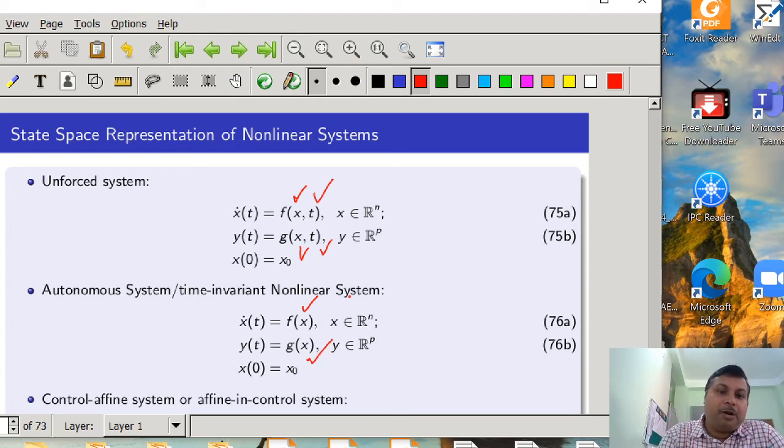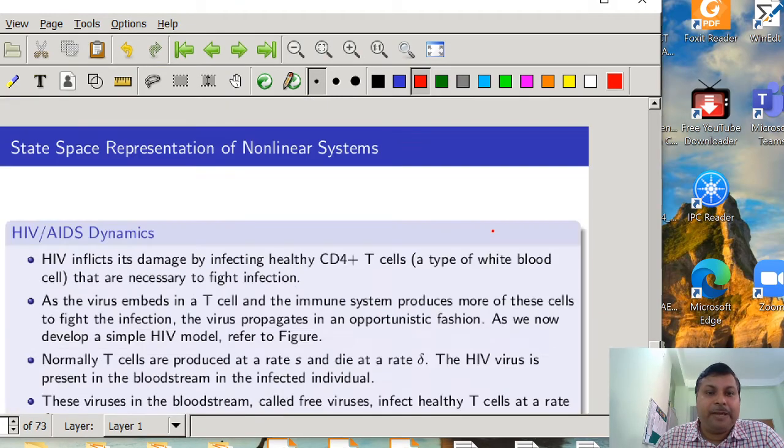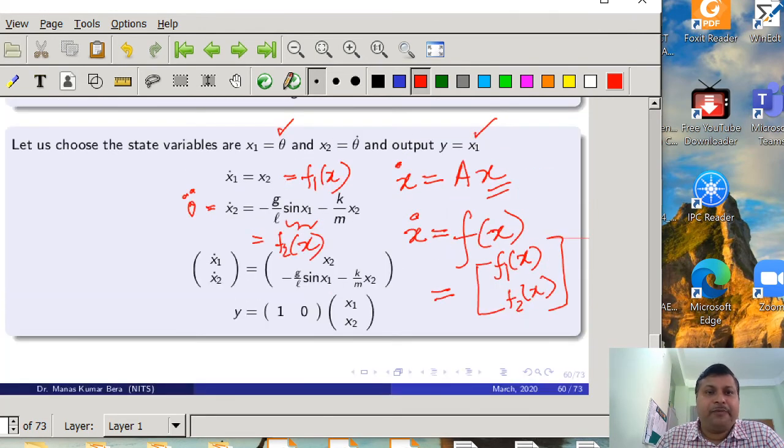We have already discussed the pendulum example, which is an example of an autonomous system, where we represented the system in the form x dot is equal to f(x). Here x dot is equal to f of x, which is only a function of states, neither depending on time explicitly nor on the input.